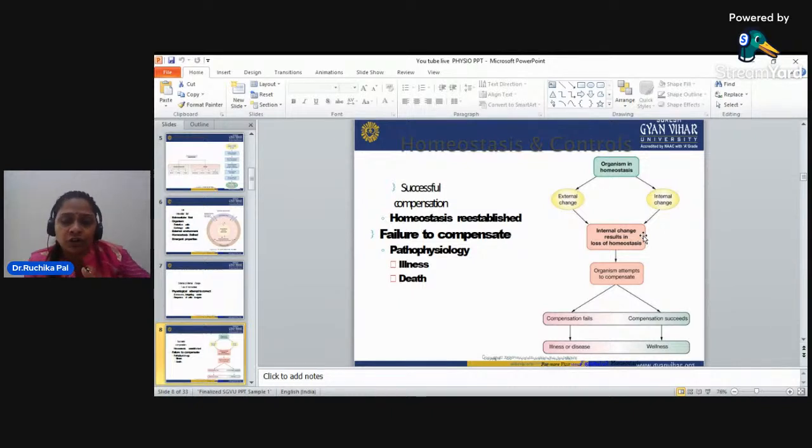We will drink a lot of water, or take salt components, or take another form of liquid. But if this is not going on properly, or we cannot perform this properly, then the pathophysiology will be there, the person will become ill, and if the dehydration becomes severe, it will lead to death.